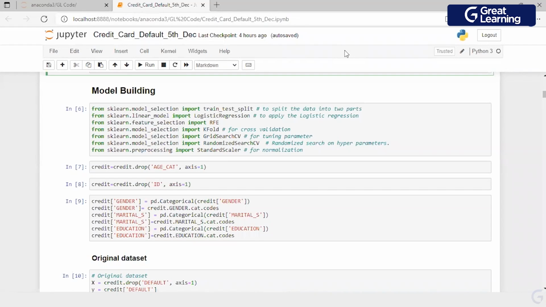Now, in the model building, what I will try to show you is the steps which we follow and how we actually develop a model. I will not be showing you multiple algorithms, like making a logistic and then decision tree, then random forest, then KNN, naive Bayes, bagging, boosting. No, I will not do that. The way I plan to help you with model building is I will show you how it is practically being done.